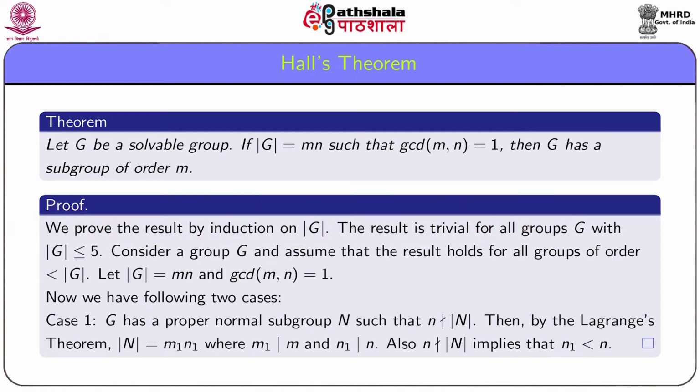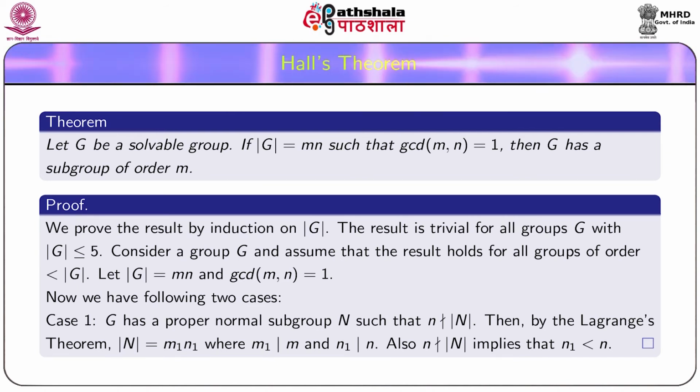The result is trivial for all groups G with order of G less than or equal to 5, because every group of order less than or equal to 5 is abelian, and hence this result holds trivially.